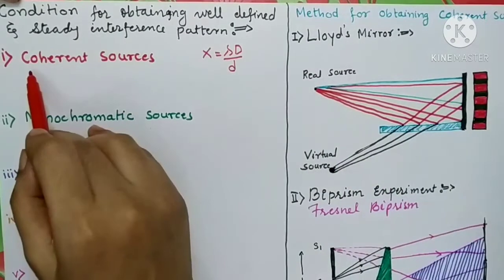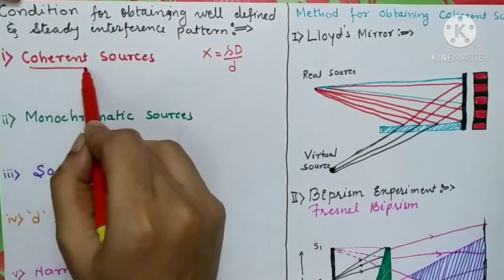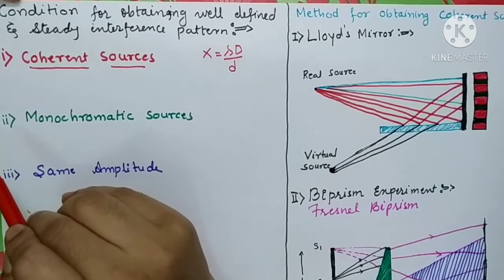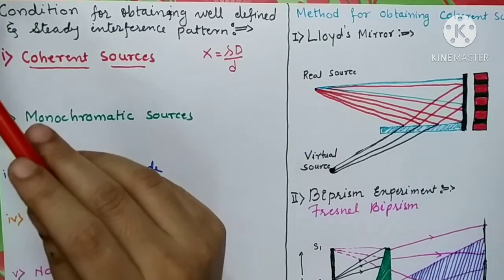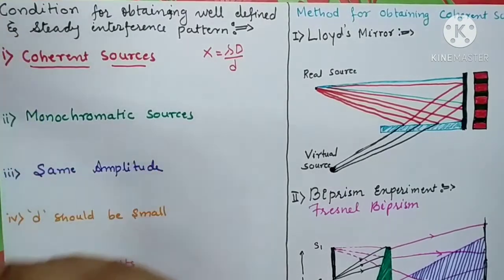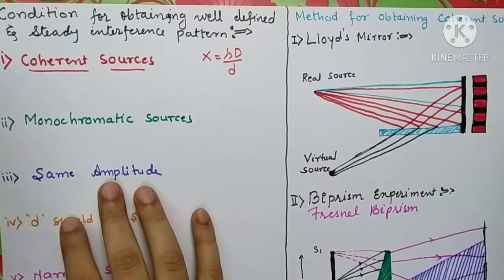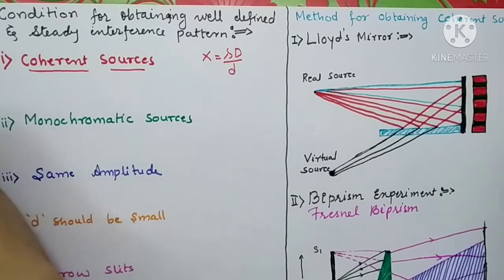The very first condition mentioned here is coherent sources. What is meant by coherent sources? Coherent sources are the sources which are derived from a single source. The sources must be coherent. This is an essential condition for getting a sustained interference pattern.